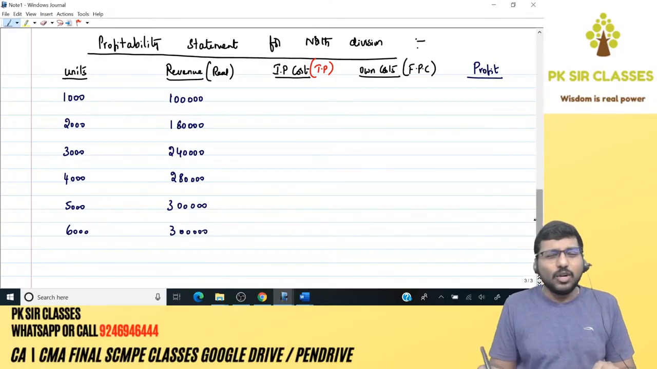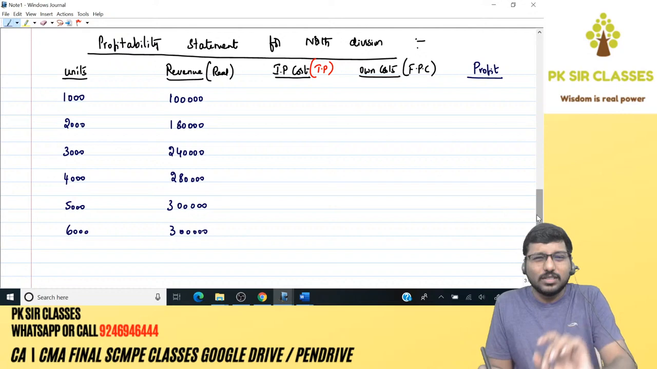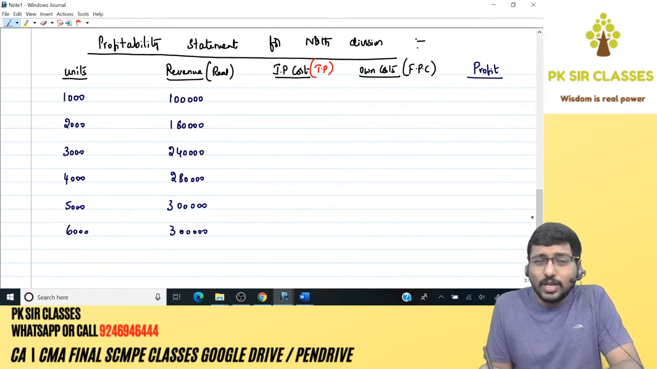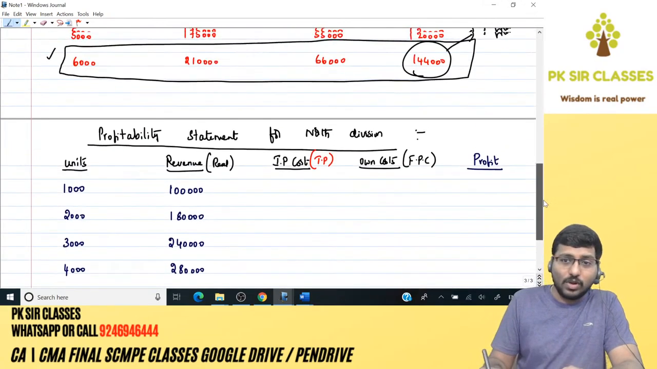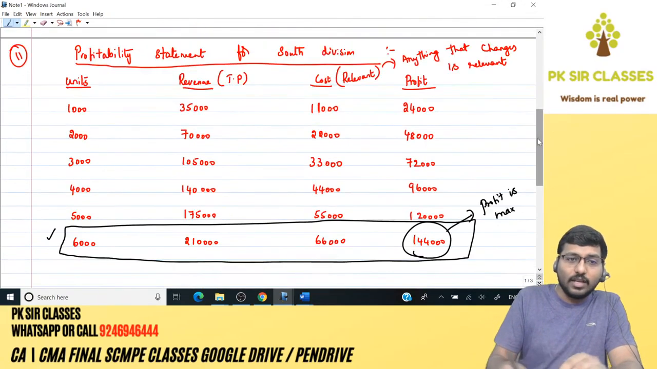IP cost. Do I need to really calculate IP cost, the intermediate product purchase cost? Tell me yes or no. Do I need to calculate, or is it readily available? You have to comment, obviously. Yes or no? Right, fine. It is no. Why? Because it is readily available. Where? Here.